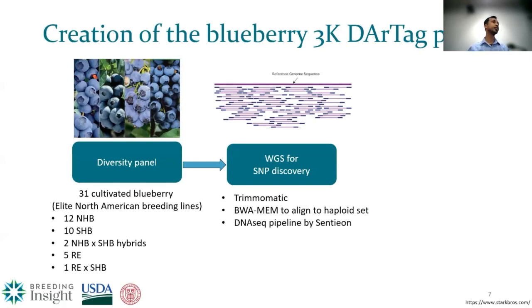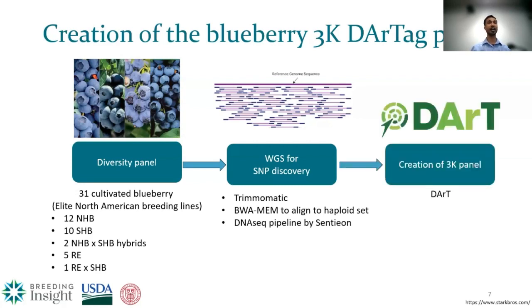We used these tools to process the raw reads: Trimmomatic to filter them, then BWA-MEM to align them to the haploid genome of the blueberry, and the DNA-seq pipeline by Sentieon to perform the variant calling. After that, we collaborated with DArT to finalize this 3K DArTag panel.